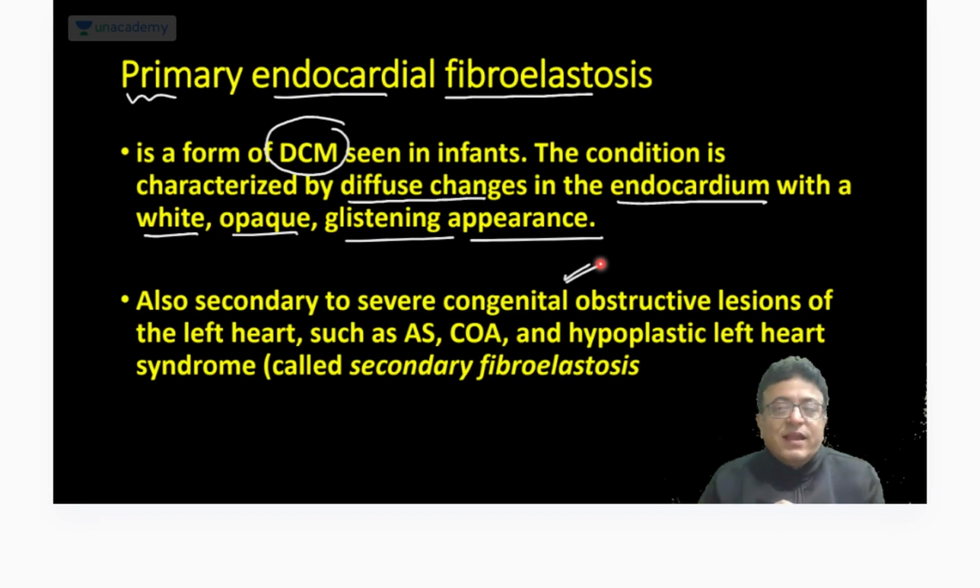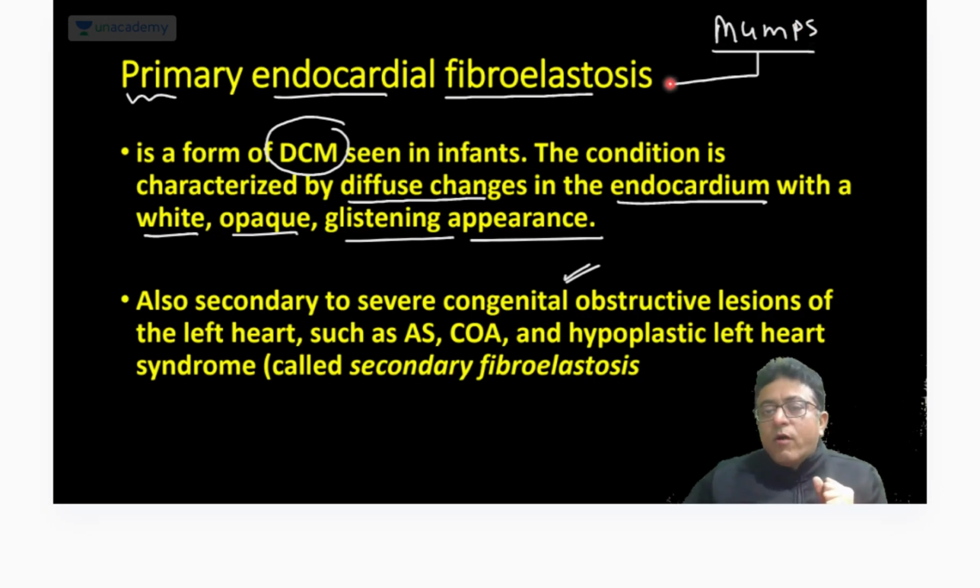Now, one question from my side. Mother is having which infection during pregnancy? Baby born with endocardial fibroelastosis. Come on. I want an answer from you. So many good students are there. Please answer. If mother is having mumps infection during pregnancy, baby is born with endocardial fibroelastosis, that is EFE.